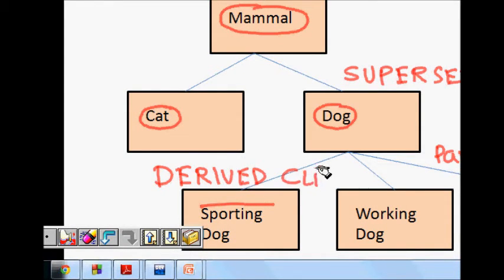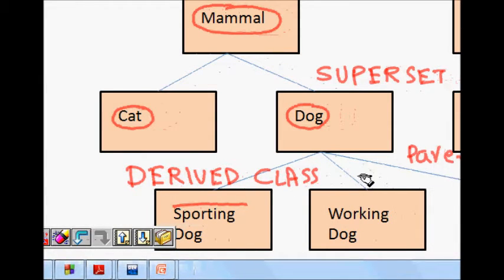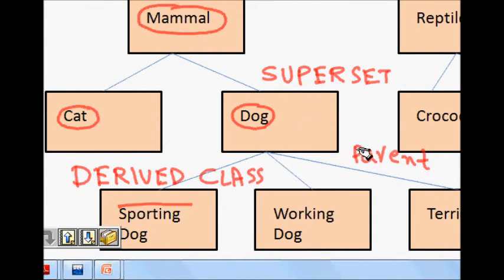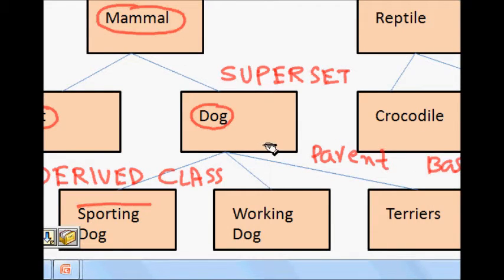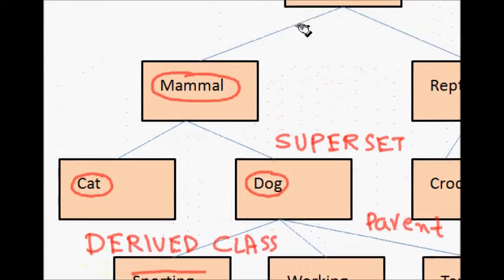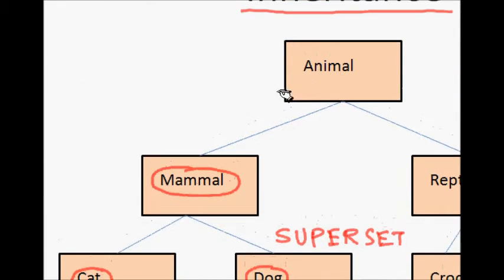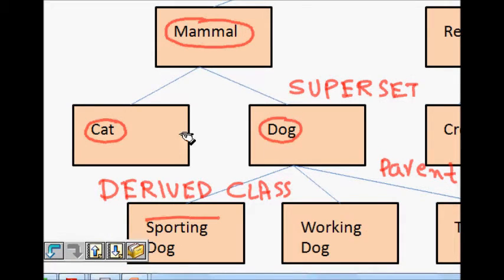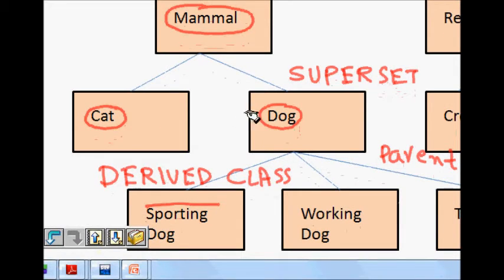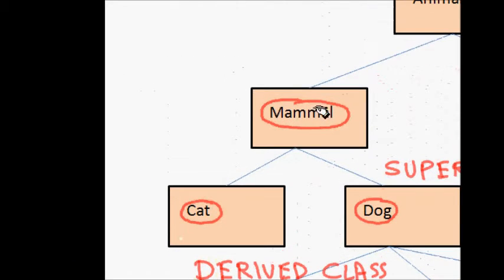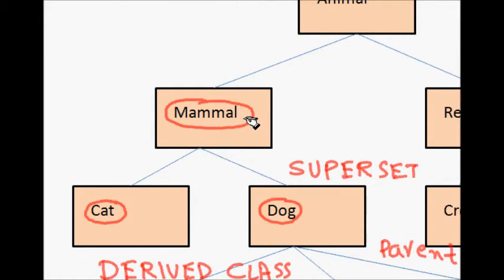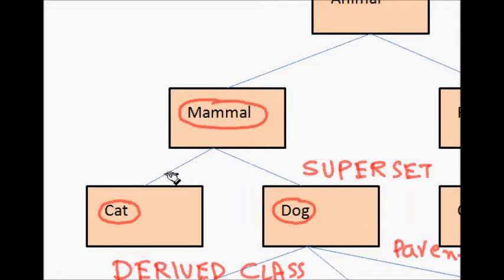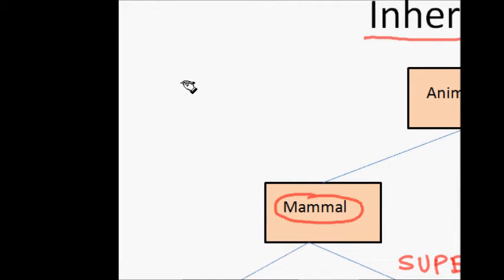Because they are derived from the dog class, all of them share the features that all dogs have. They all bark, they are all animals. In fact, they share all the features of mammals and of animals. A working dog is also an animal and a mammal, so it will have all the features and properties of mammal, as well as all the properties of dog. It's a hierarchical structure, which tells us about inheritance.